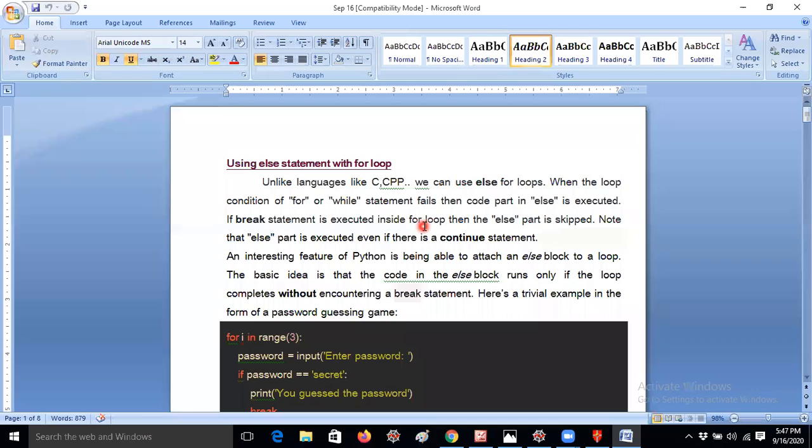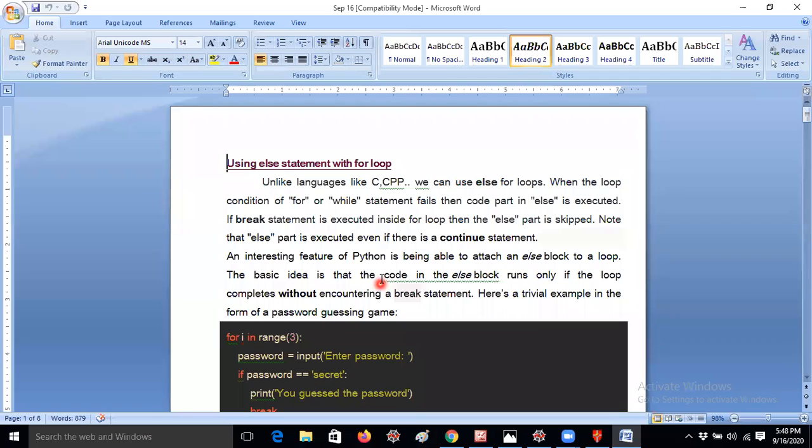Break is a keyword which, whenever it is encountered in a loop, makes the loop exit at that particular condition. For example, whenever the break statement is encountered in a for loop, it will skip out of that loop. I will explain in the example, so don't worry. In the same way we have the continue keyword also. It is the opposite of break actually. It means that the particular iteration will be skipped and the next iterations will be continued.